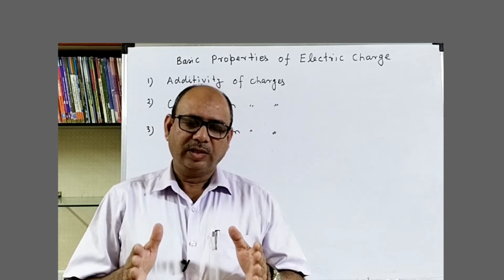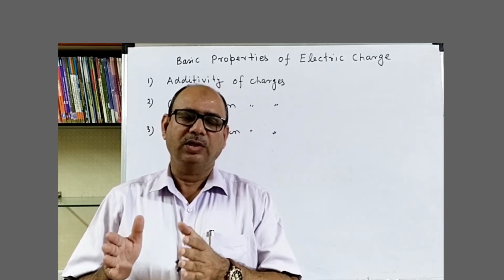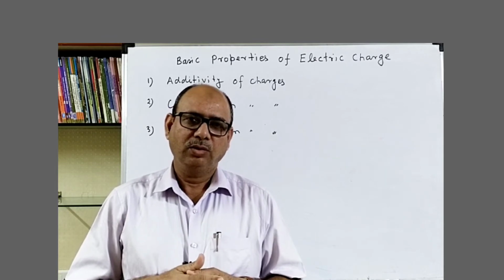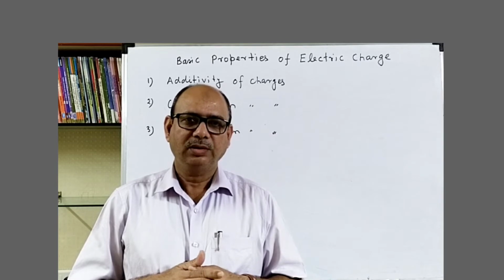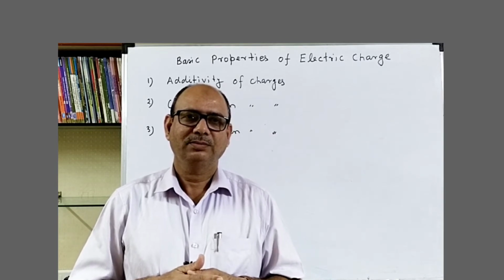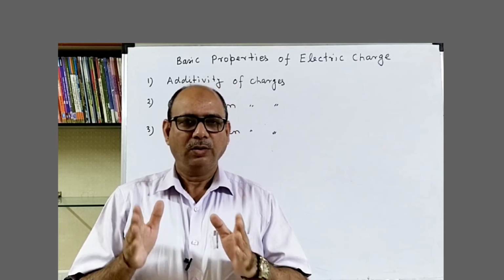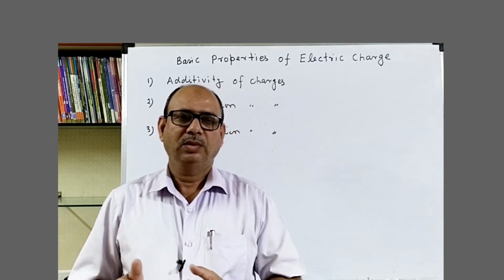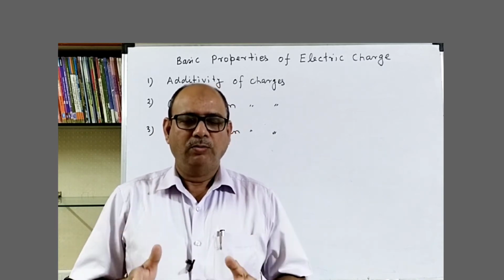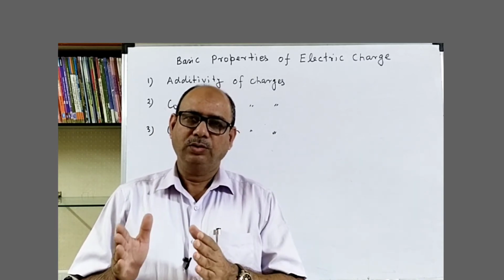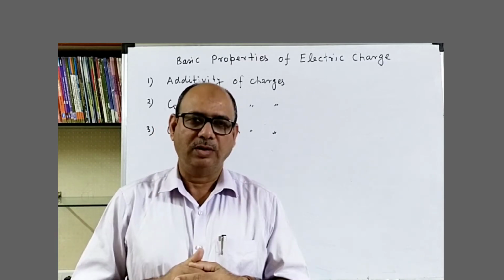Electric charge is a scalar quantity. Mass of a body is also a scalar quantity. Do you know the difference between these two scalar quantities? Mass of a body is always positive, but the charge on the body may be positive, may be negative, because it is the algebraic sum of the charges.